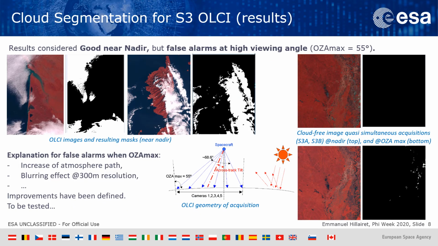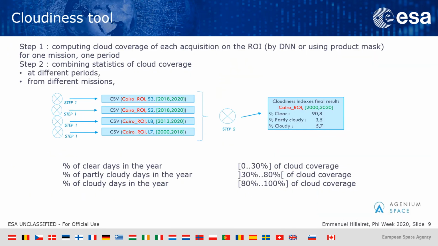Results of cloud segmentation for OLCI are considered good for near-nadir acquisitions. At west border of swath, there are sometimes false alarms, bright ground pixels considered as cloud. This case corresponds to maximum viewing angle and consequently an increased atmospheric path and a blurring effect. Cloudiness tool is only a matter of smart combination of statistics coming from cloud segmentation. I will not go into details during this speech.